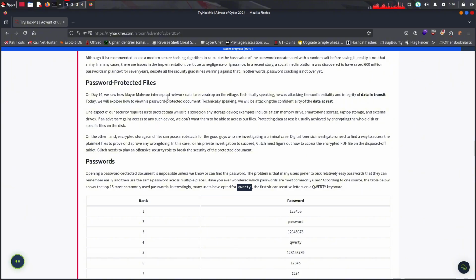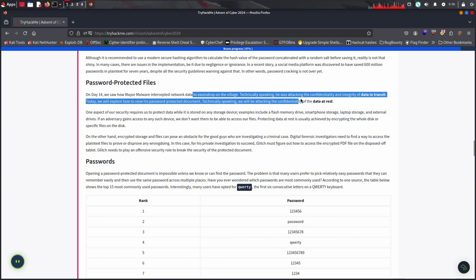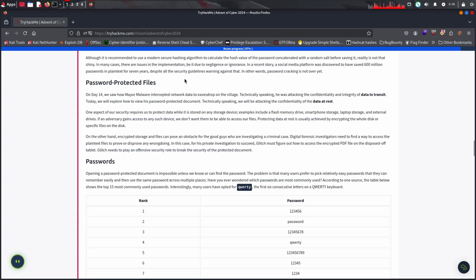On day 14, Mustafa Mayor intercepted data to eavesdrop on the village. Technically speaking, he was attacking the confidentiality and integrity of data in transit. Today, we'll expose how to view his password protected document. Technically speaking, we will be attacking the confidentiality of data at rest.